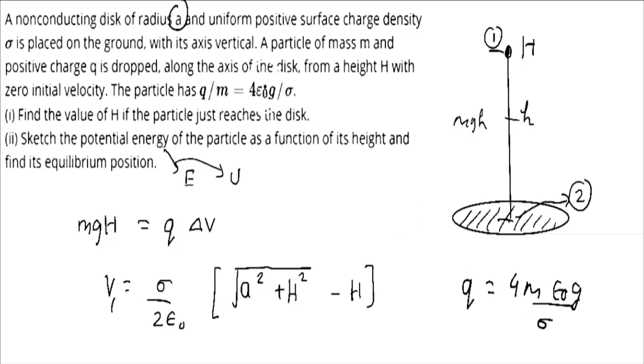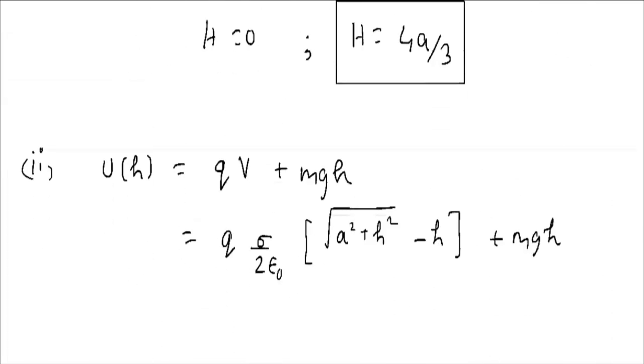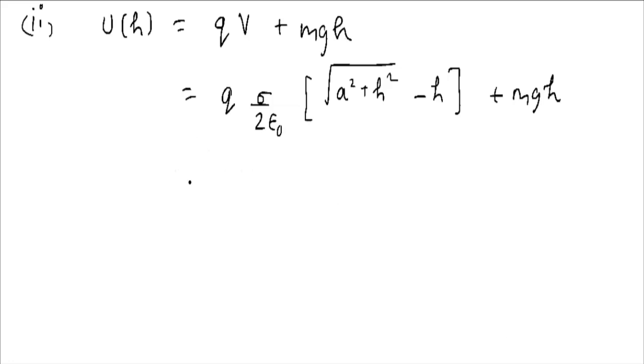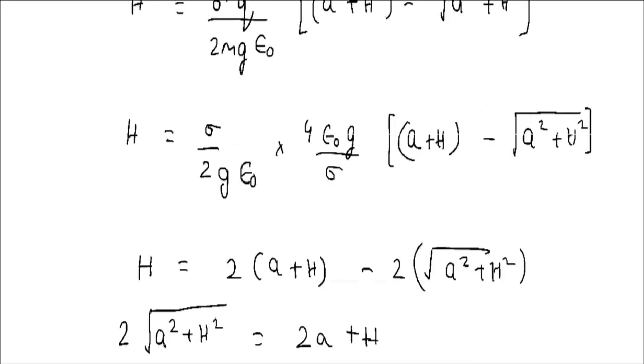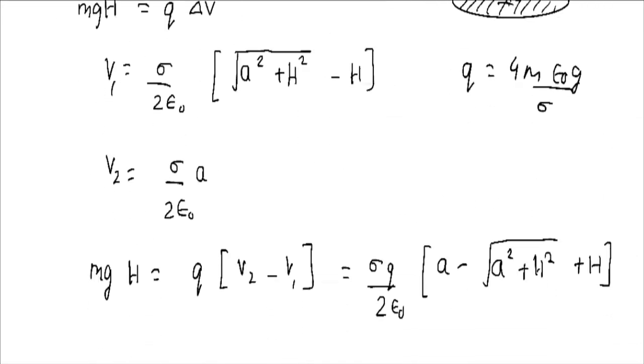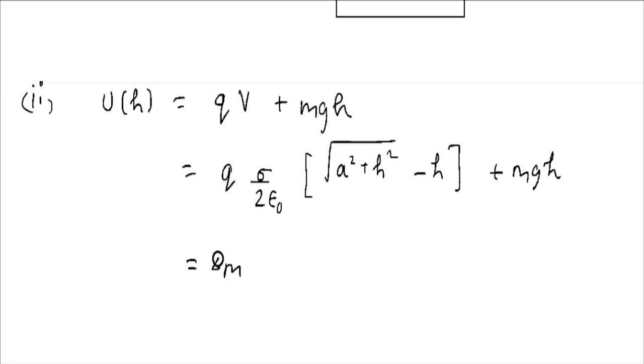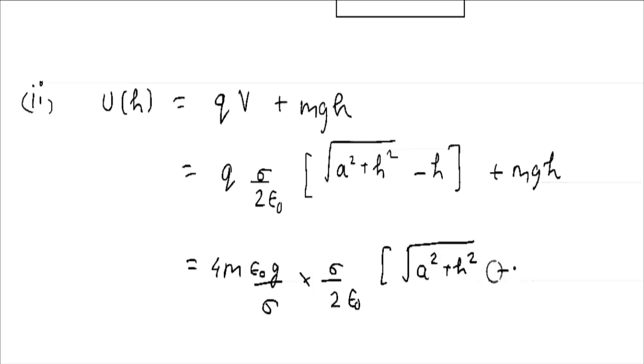So we can put the value of q at this location: 4 m epsilon g by sigma, then sigma by 2 epsilon, then the square root of a square plus h square minus h, plus mgh.